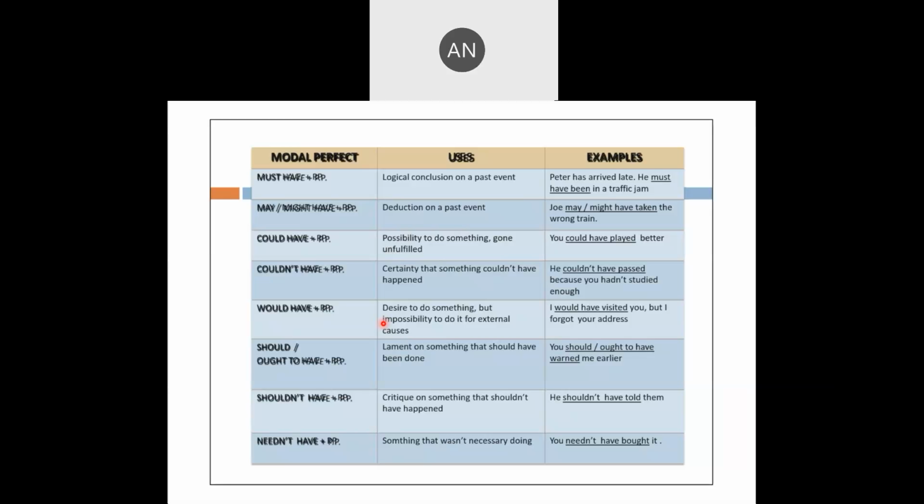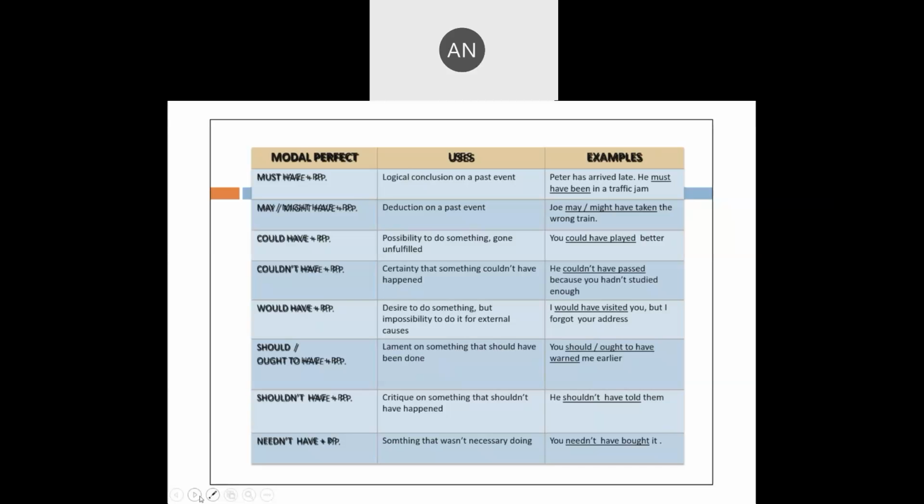Could have plus third form of the verb, that is pp. Possibility to do something gone unfulfilled. You could have played better. So when India lost the match or something, it's a possibility which now is over. Couldn't have plus third form of the verb, certainty that something couldn't have happened. He couldn't have passed because he hadn't studied enough.